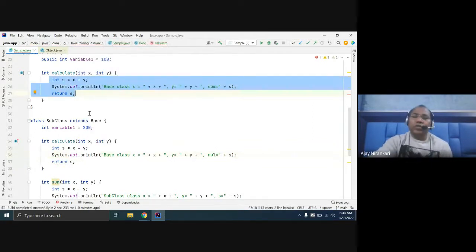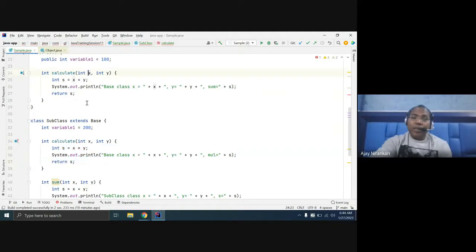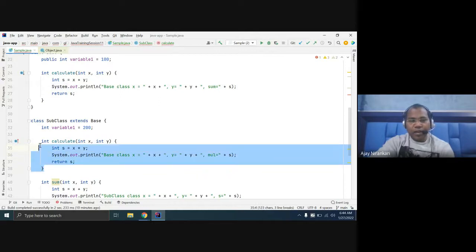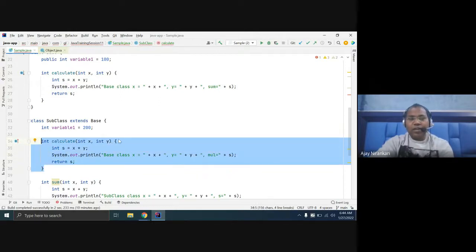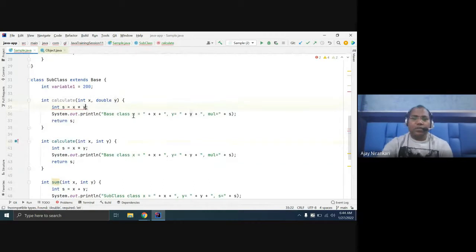So in this situation, can the parameters be different or should they be the same? Again, if the parameters are the same, this concept is known as overriding. And if you change the parameters, you can write another function with, let's say, a double parameter. It will take a double, and the output will be double.